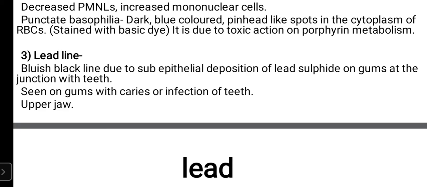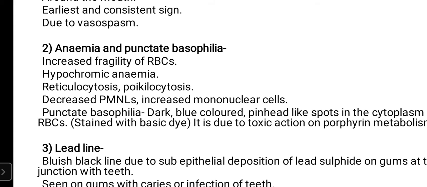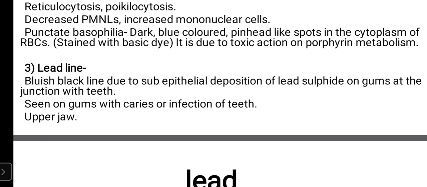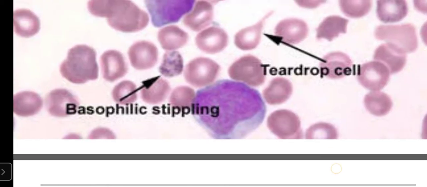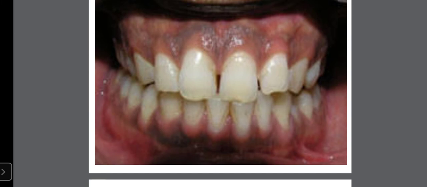So this is asked as a 2-mark question. So facial pallor is because of spasm of the arterioles of the face. Anemia and punctate basophilia. Anemia is because of increased fragility of RBC and reticulocytosis, and punctate basophilia is a small blue colored dot in the cytoplasm of the RBCs, which is taking the blue colored basic dye. And lead line is the dark colored line at the junction of teeth and gum, that is the deposition of lead sulfide. Can you see this black colored line?